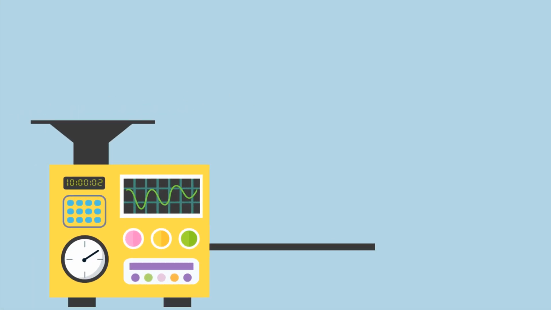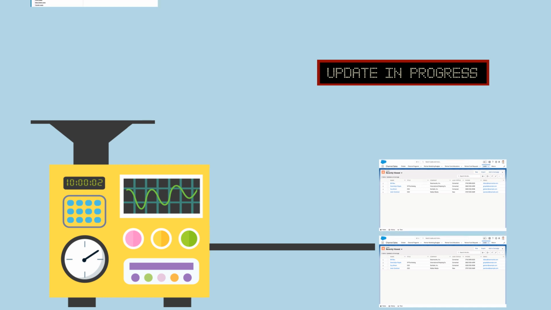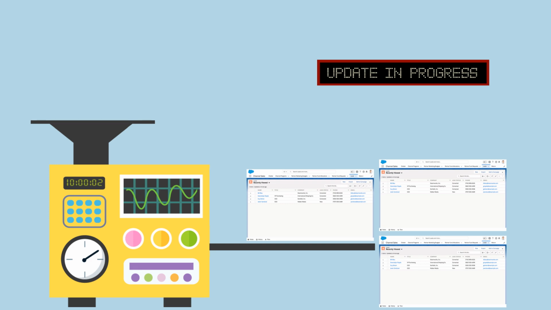But don't stop there. You can upgrade your custom classic apps to Lightning apps and give users the benefits of the Lightning Experience only enhancements that we looked at earlier. There's no downside to upgrading an app because the original classic version remains untouched.